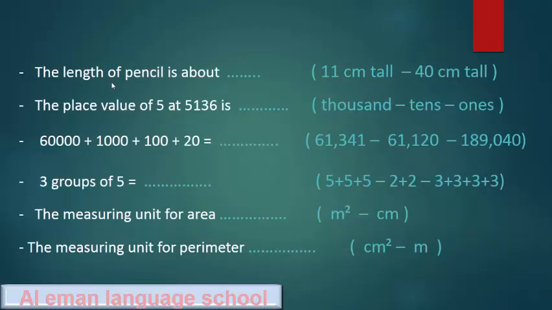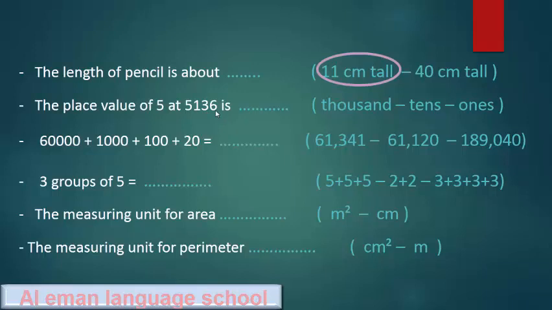The length of a pencil is about 11 centimeter tall or 40 centimeter tall. It's 11 centimeter tall. The place value of 5 in 5,136 is the place value. When I ask about the place value, I write a word.